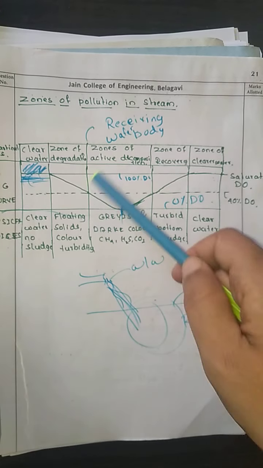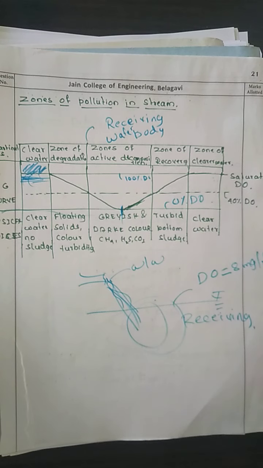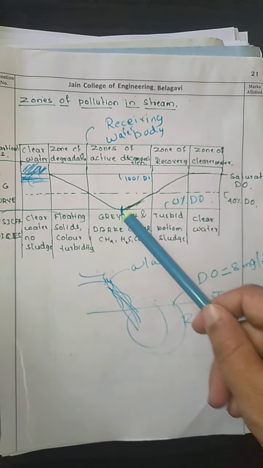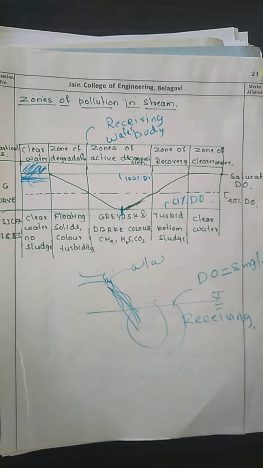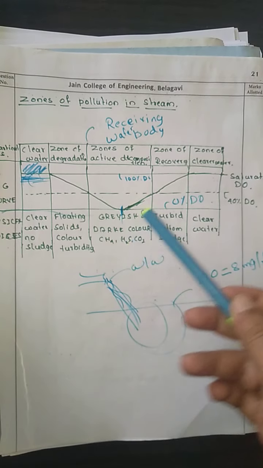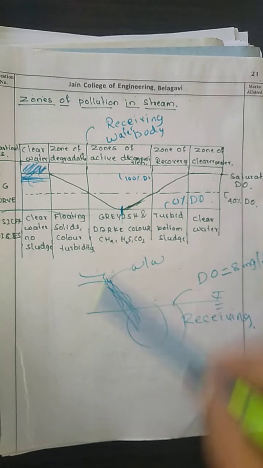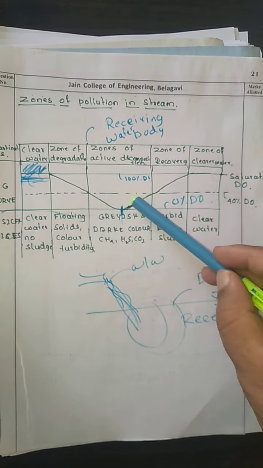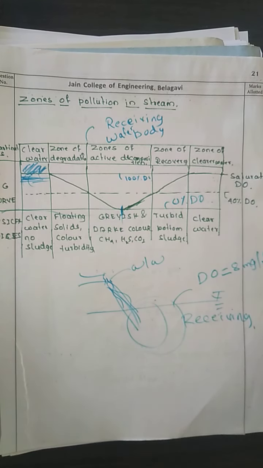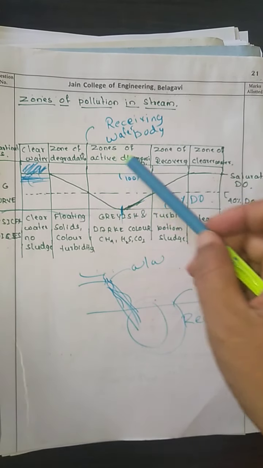Now, due to some wind current and the photosynthesis itself, the wastewater has traveled some distance. Due to the self purification process, that is, due to the wind or the photosynthesis process, there is an increment in the DO in this particular zone, and it is again going to reach the 40% saturation value near the end of this zone of active decomposition.